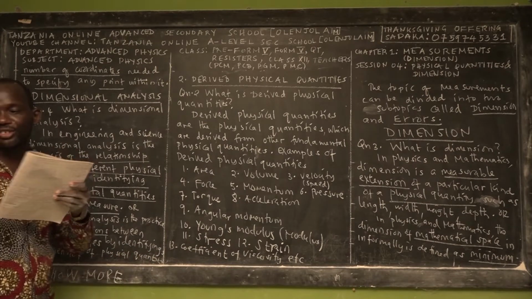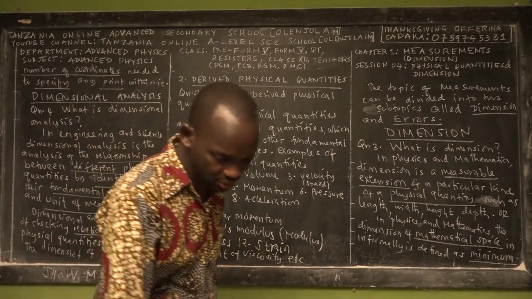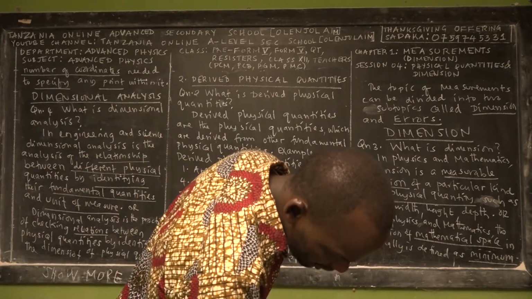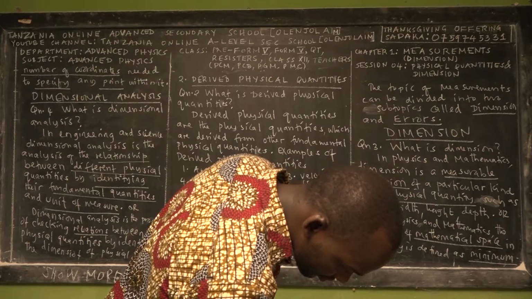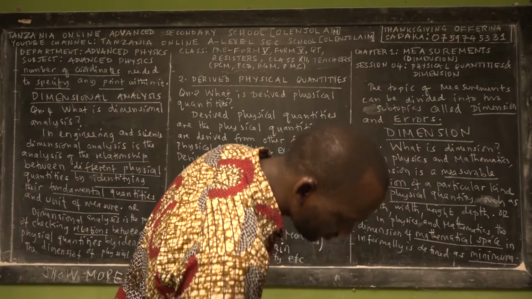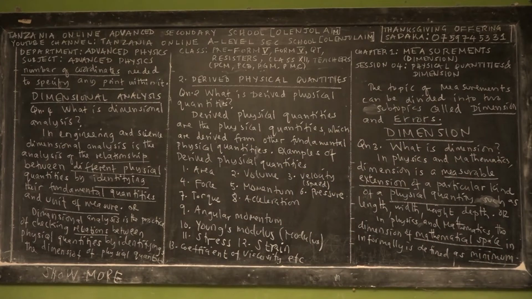So what is dimensional analysis, our dear student? Well, dimensional analysis is a practice that shows relationship.